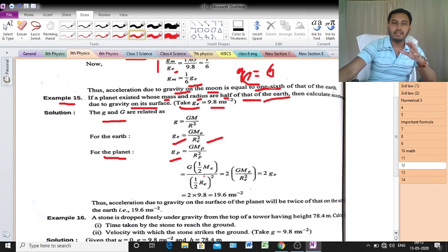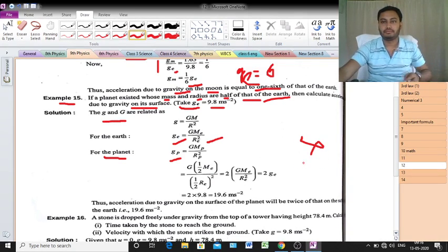So if you calculate, 1 by 2 whole square means 1 by 4 Re square, that is in the denominator. So if you simplify, this value, 1 by 4, will go in the numerator. Clear? Again this half value will be in the denominator. So if you calculate, the result will be 4 by 2.